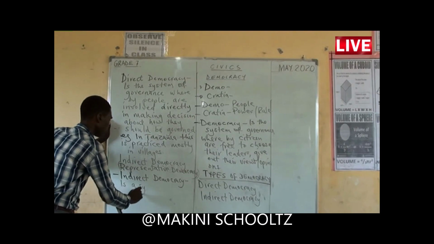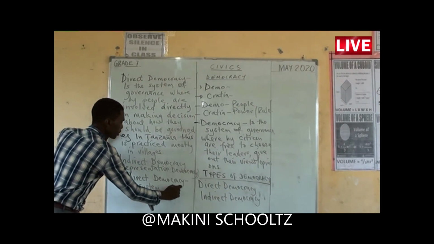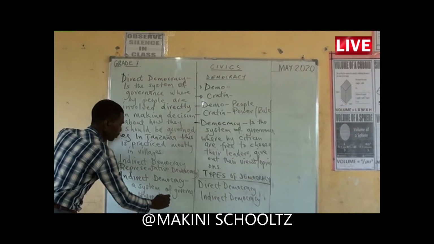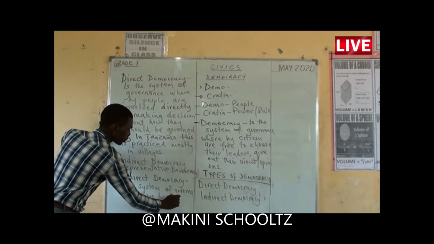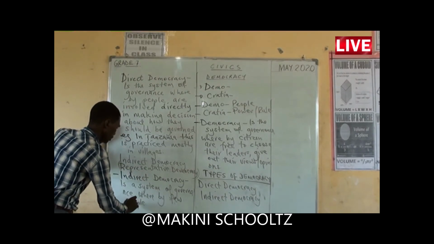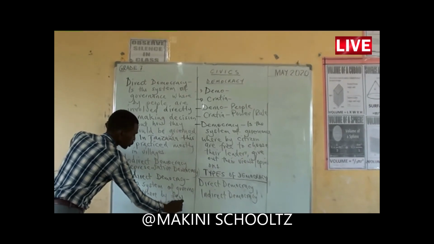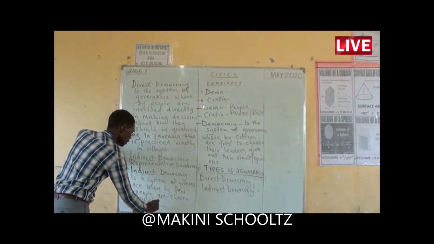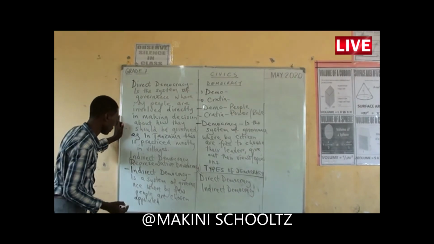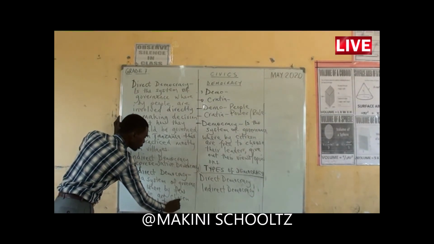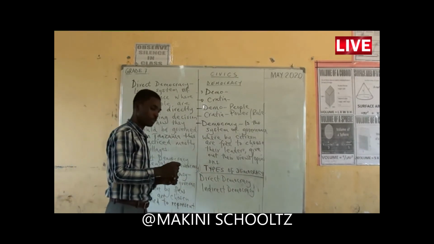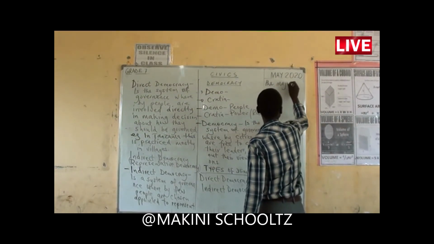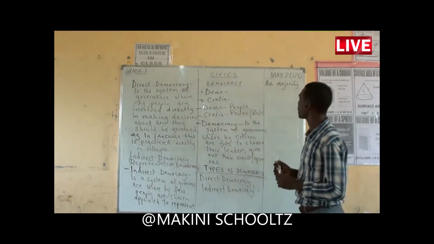Therefore, we can say that indirect democracy is a system of governance whereby few people are chosen, either chosen or appointed, depending on the community, the family, or something like that, to represent the majority. When we talk about majority, we're talking about the big number of people.